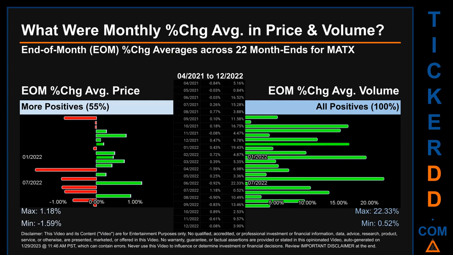In terms of volume, 22 out of 22 month ends had a positive percentage change. That is 100% of month ends saw a positive percentage change in average volume. Price saw an end-of-month max of 1.18% in average percentage change, along with a minimum of -1.59%. For volume, the maximum and the minimum monthly percentage change were respectively 22.33% and 0.52%.